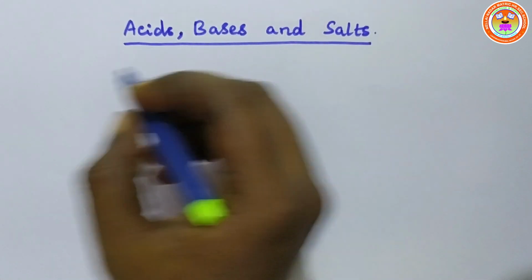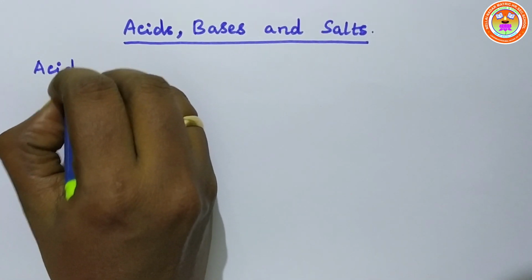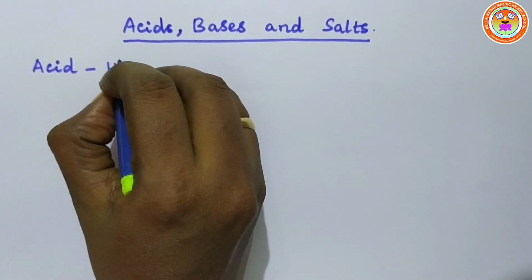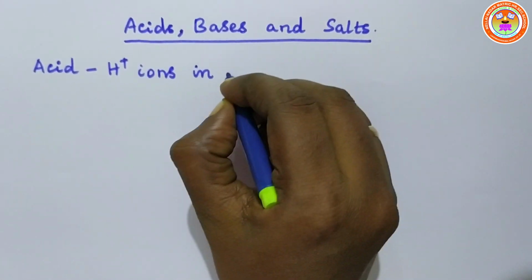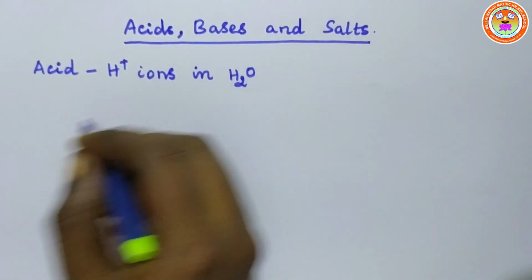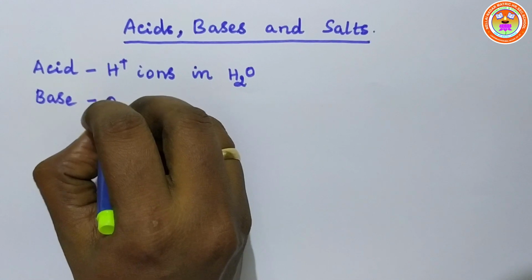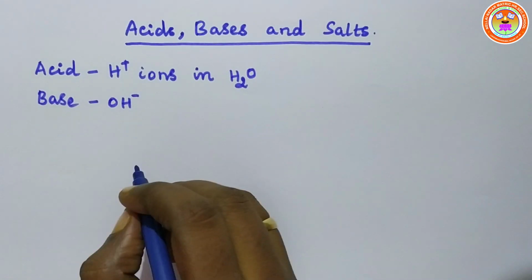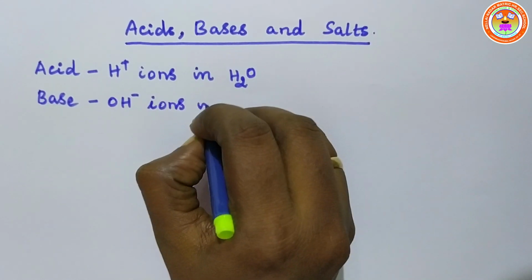An acid is a substance that is capable of producing hydrogen ions, H plus ions, in water. Whereas a base is a substance that is capable of producing hydroxyl ions, that is OH minus ions, in water.